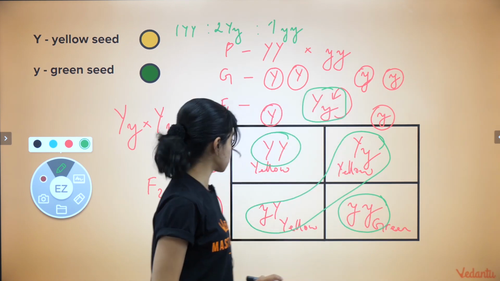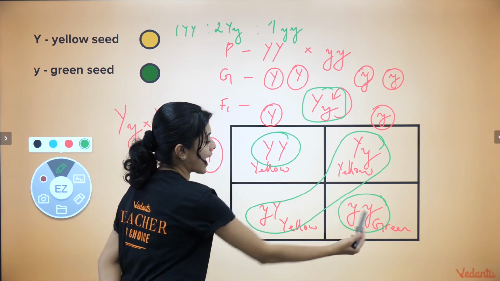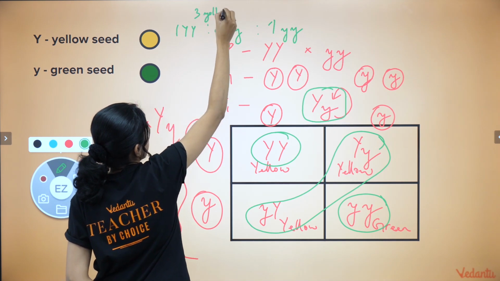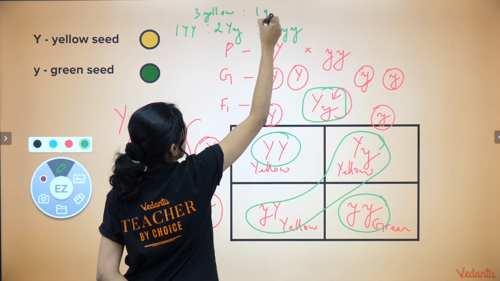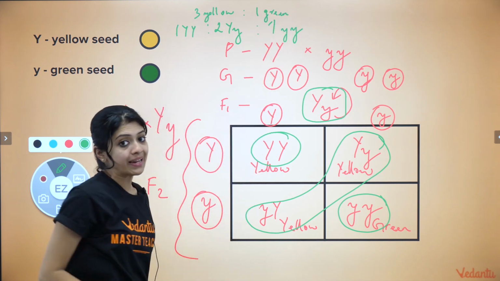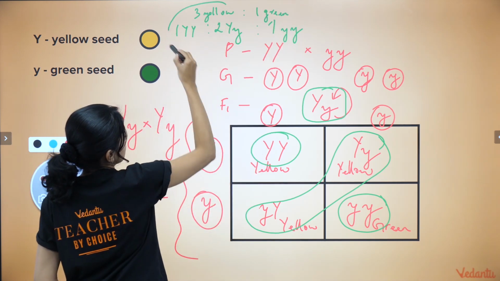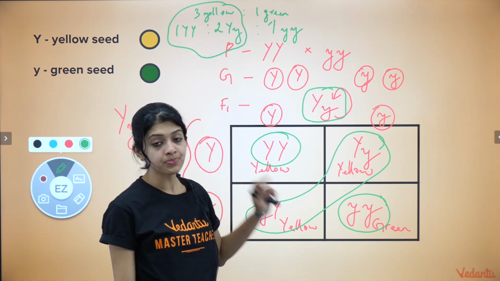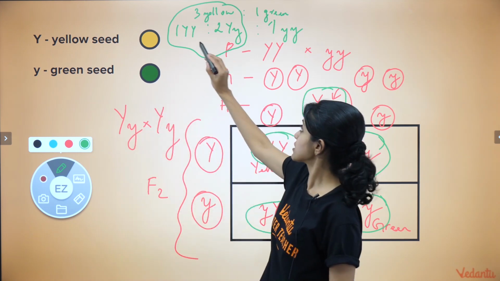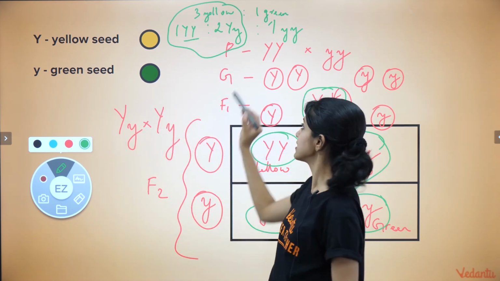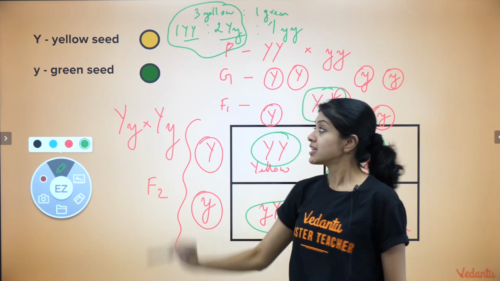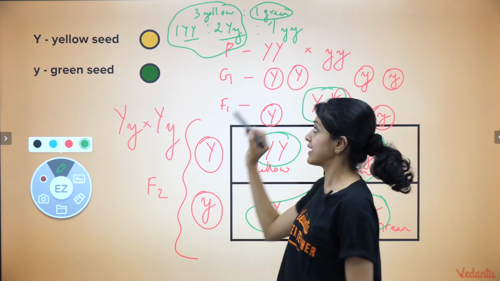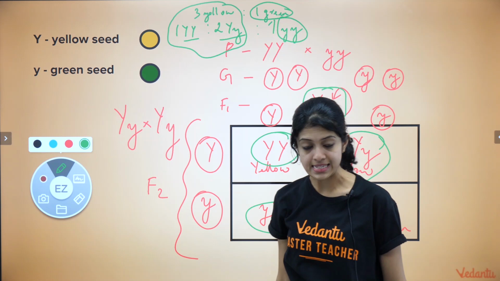What about the phenotypic ratio? That's very easy, right? You have 3 yellow here and 1 green here. So that makes it 3 yellow is to 1 green. And it completely makes sense because these are the yellow-seeded plants. The yellow-seeded plants could have either the homozygous dominant genotype, which is this, or the heterozygous genotype, which is this.